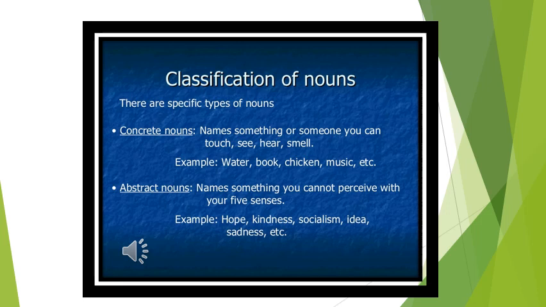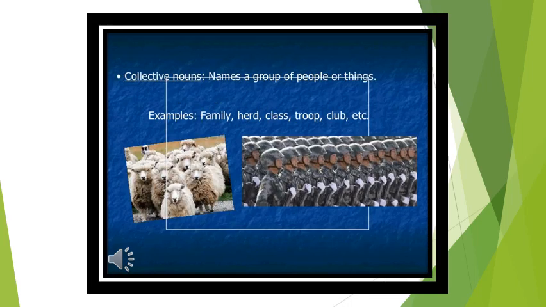If we compare and contrast concrete or material noun with abstract nouns, the highlighted difference is that concrete nouns we can see, but abstract nouns we cannot see with our naked eye. Now, in classification, there is a collective noun, which is a part of your course as well. Collective nouns are those nouns which are a group of people or ideas.